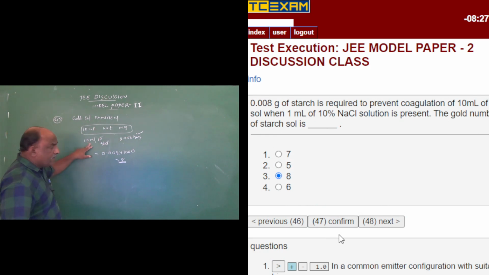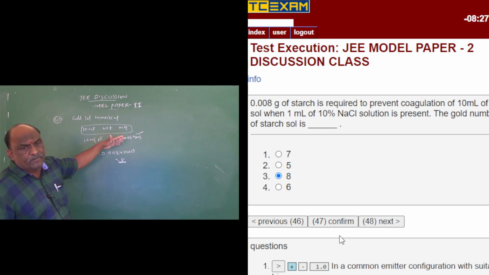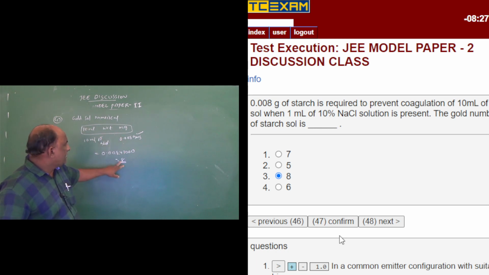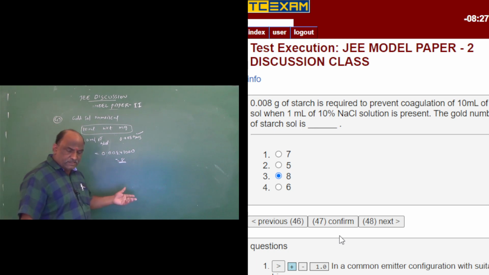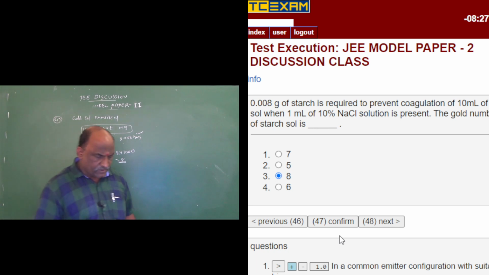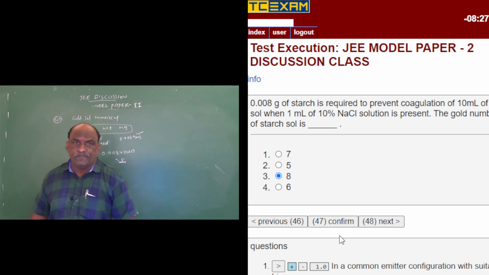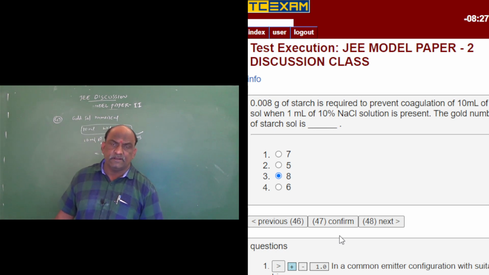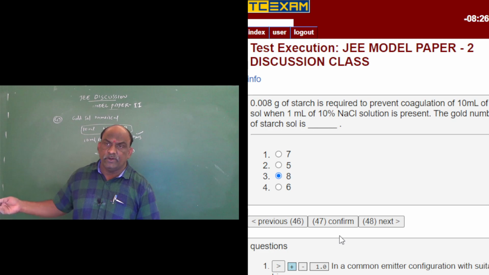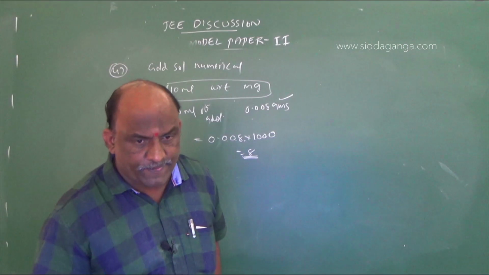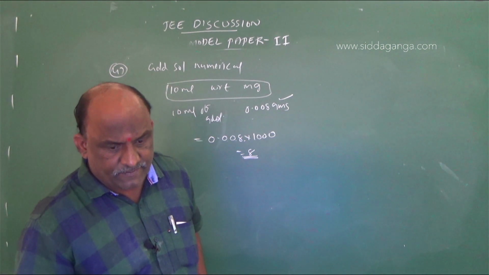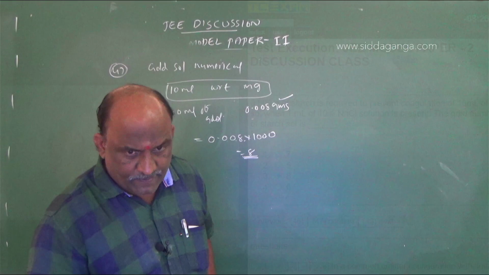Suppose 100 ml was given, then we have to calculate for 100 ml. For 10 ml it is 8 milligrams, for 100 ml how much? Like that. In the next model exams and grand tests, different types of models will come, where instead of 10 ml, 25 ml or 250 ml may be given, and we will discuss how to calculate at that time. So the right answer is 8 for this question.